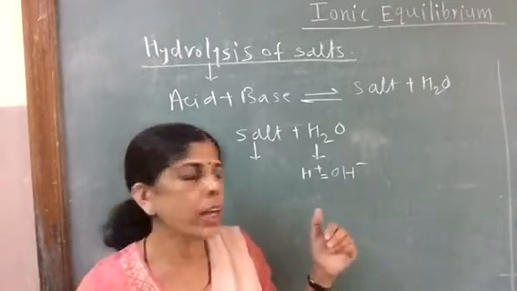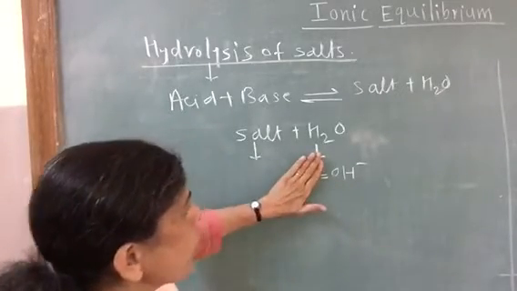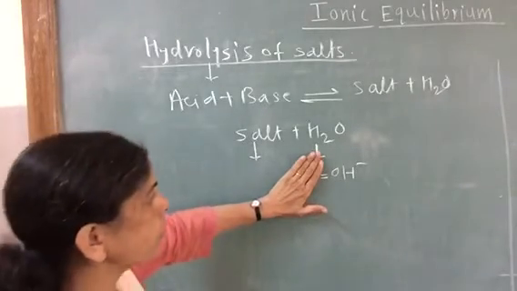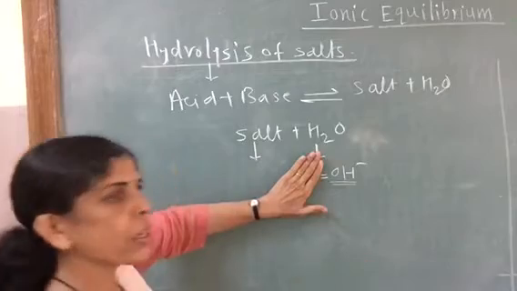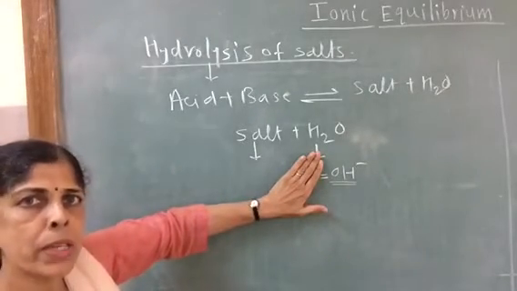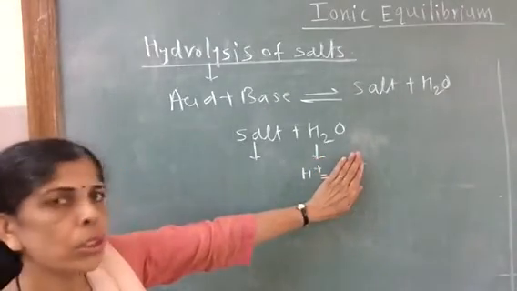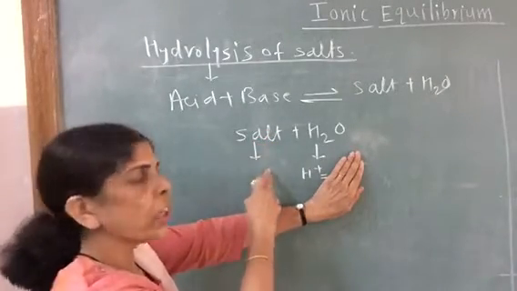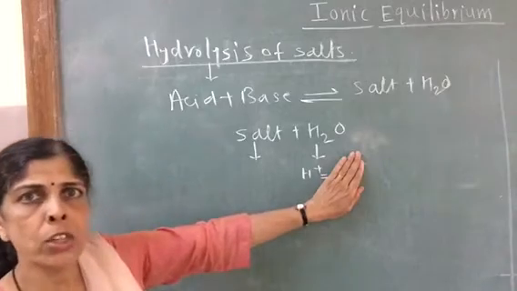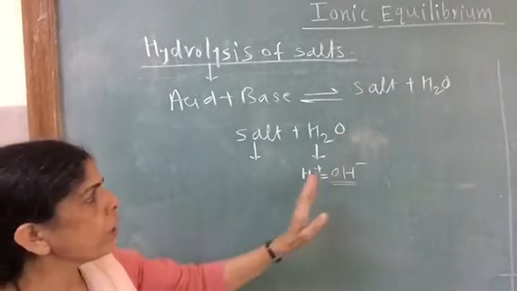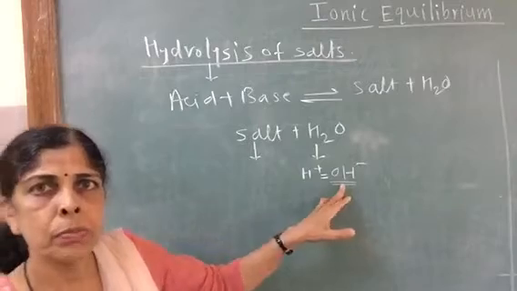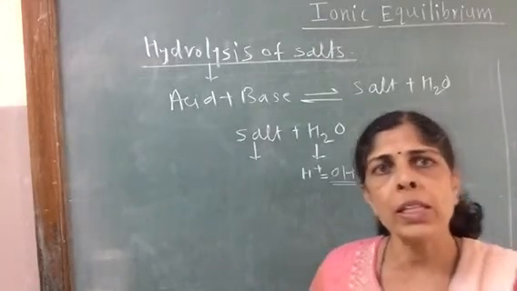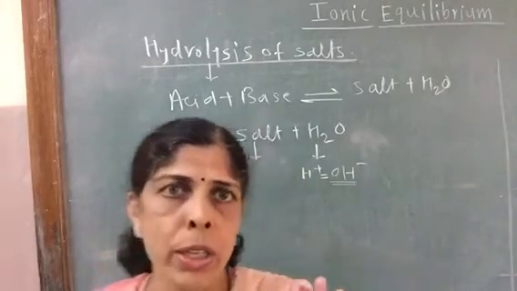If H plus ions are utilized by ions of salt, then we will have excess of OH minus ions and the solution will be basic. If OH minus ions of pure water are utilized by ions of salt, then H plus ions will be in excess and the solution will be acidic. And if none of these ions are utilized by ions of salt, then H plus and OH minus ion concentration will remain the same and the solution will be neutral.